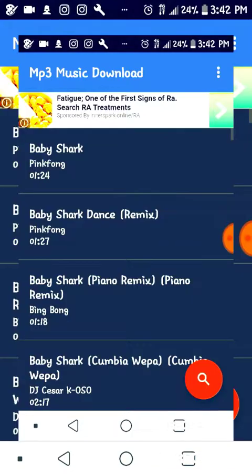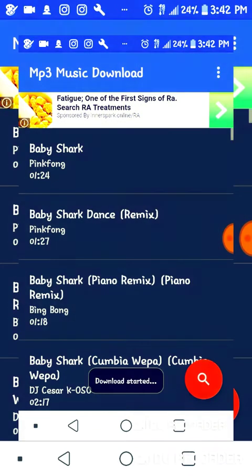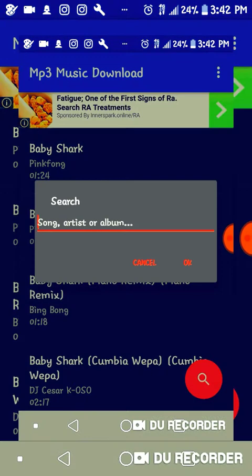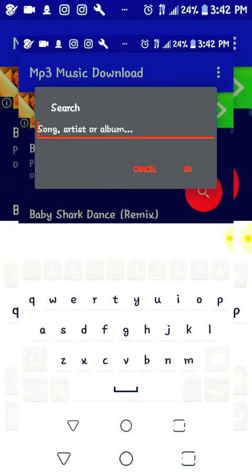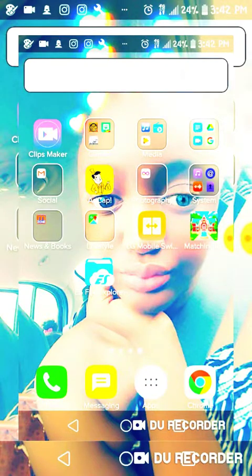And if that's the one that you want to use, you just got to play it and hit download. I'm going to show you another few. Then you do the same thing with the same music. Okay, then another app that you're going to download is going to be ES File Explorer.